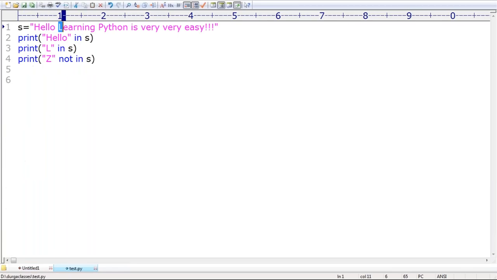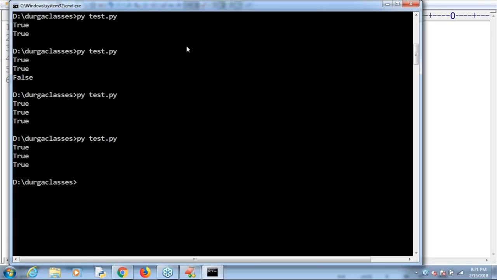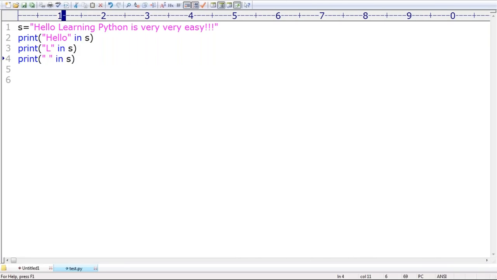Suppose here, is the space character available or not? Now if you want, you can check. Space in S, I'm asking. Is the space character available in S or not? Yes, no problem at all. That's why true itself is the answer we are going to get. That's all about the in operator, right?